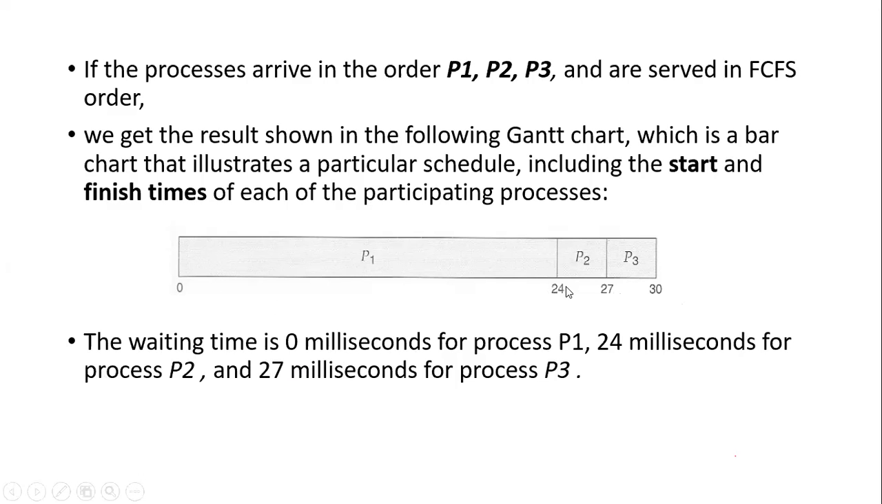So from 0 to 24, it will complete its execution, right? So that completion time of the process P1 will be the waiting time for P2, right?